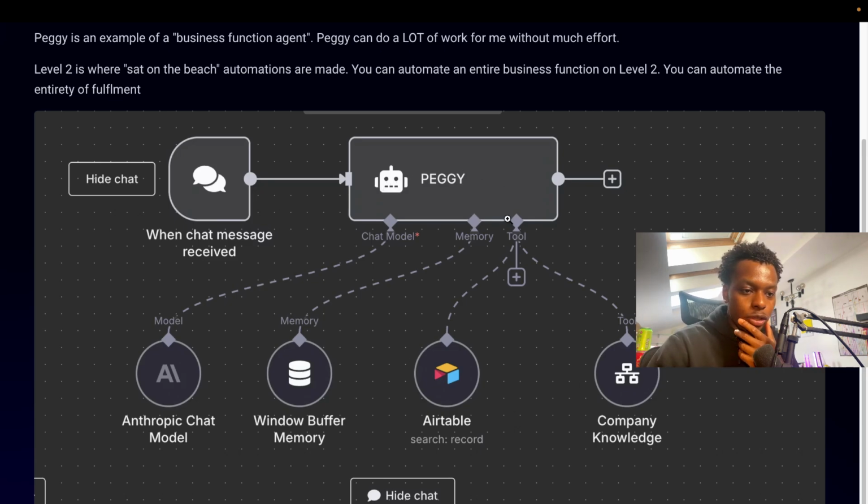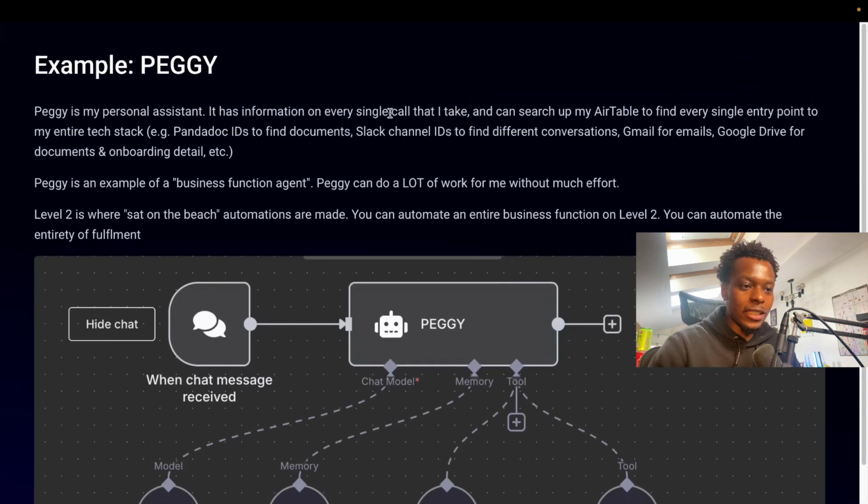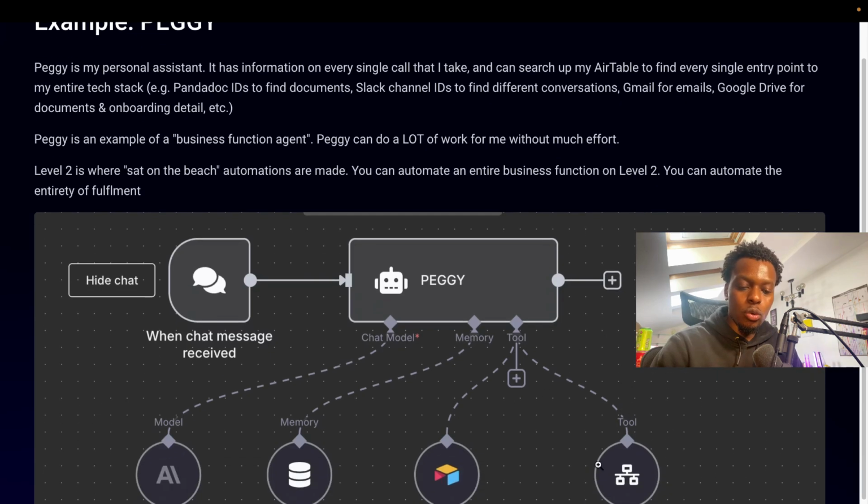Peggy will go into my Airtable, and this is a very specific Airtable record which has all of my client information that you could ever think of. It basically has information on every single part of my Airtable, and it also has information on every single call I take, because this company knowledge base is a vector store. Every single meeting I ever have where Fathom joins, it adds that information to that vector store.